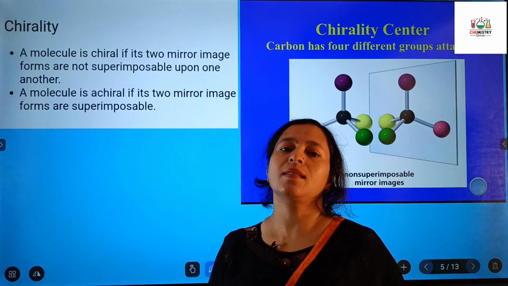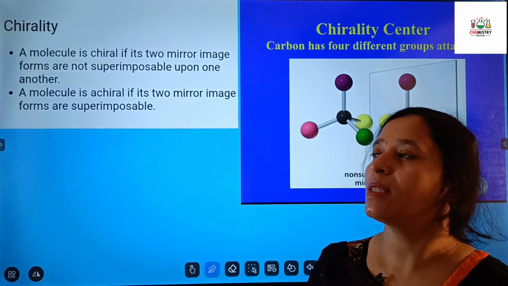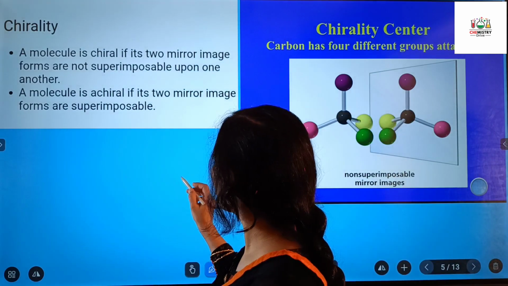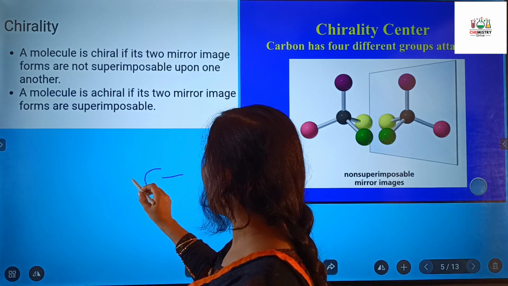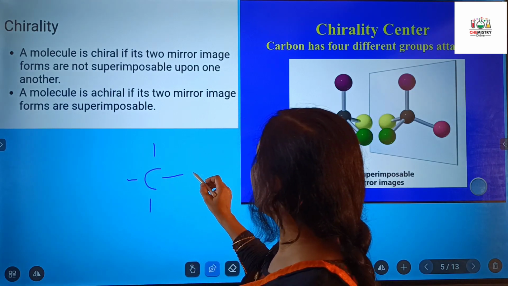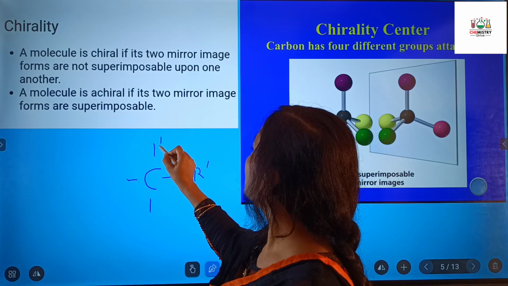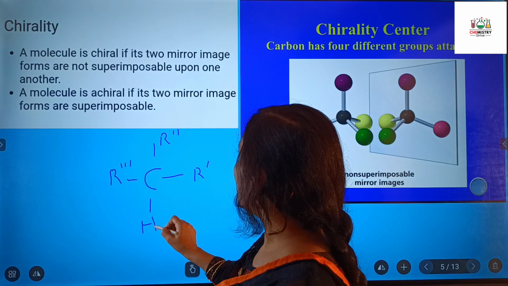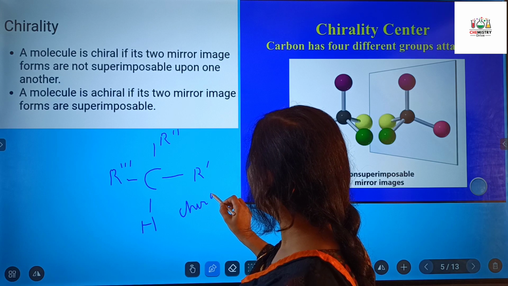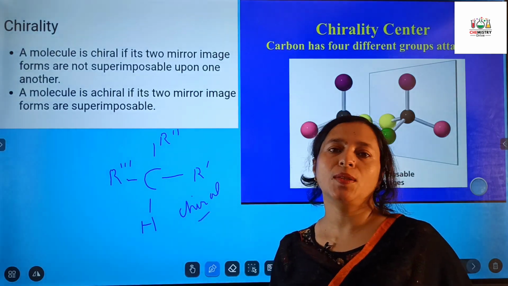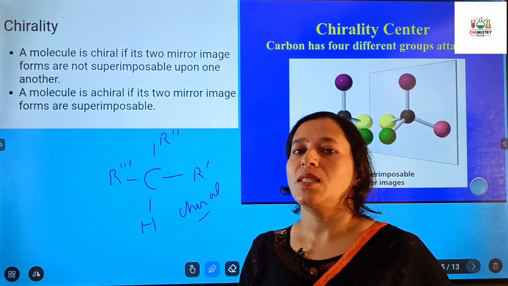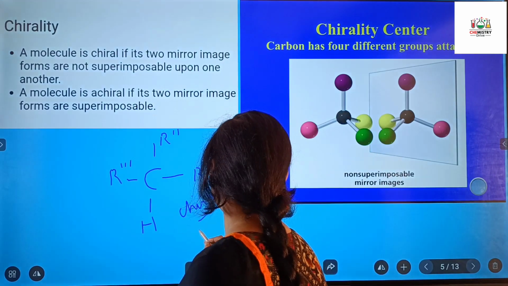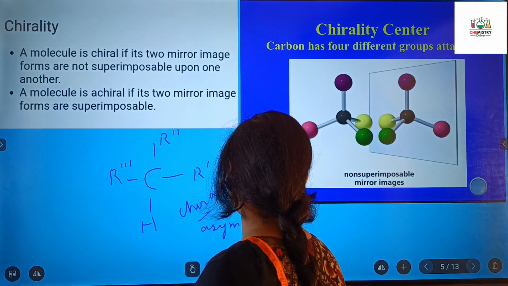Now, the first technical term that comes to mind when we are studying stereochemistry is chirality. So what is chirality? I am taking the example of carbon. If this carbon is joined with four different groups, then we are going to call it a chiral molecule. A chiral molecule is an asymmetric molecule. All the groups that are attached to the carbon are different. Such a molecule is known as asymmetric.